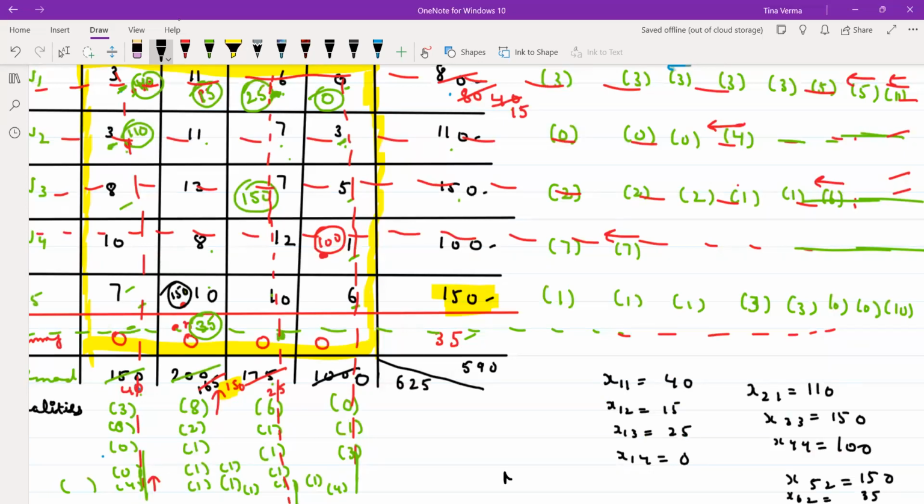If you have to find the minimum cost for the IBFS, what will you do? The concerned cost you will multiply with what? 3 into 40, 11 into 15, 6 into 25, 0 into 0, 3 into 110, 7 into 150, 1 into 100, 10 into 150, 0 into 35. That will be your minimum cost. Is it clear? Yes or no?